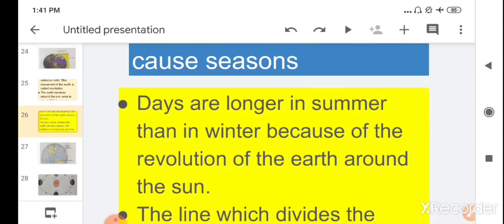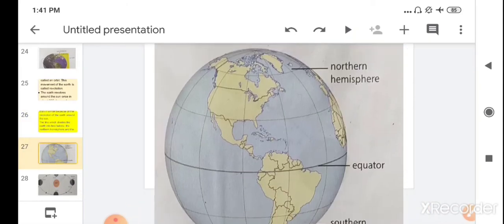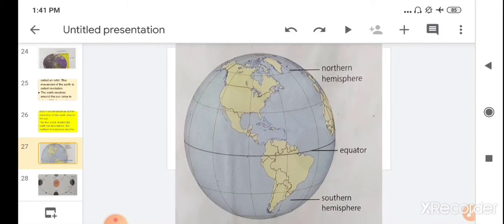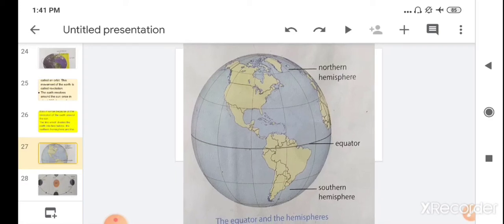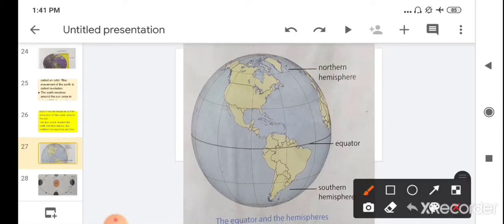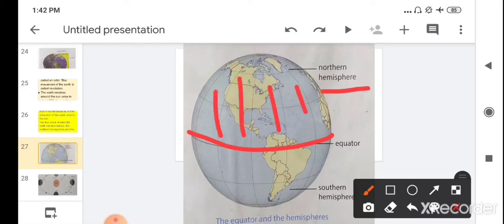So children, let's see a picture. This is a picture of earth. There is an imaginary line which divides the earth into two halves, into two parts. The upper part is the northern hemisphere, and the lower part is known as the southern hemisphere.